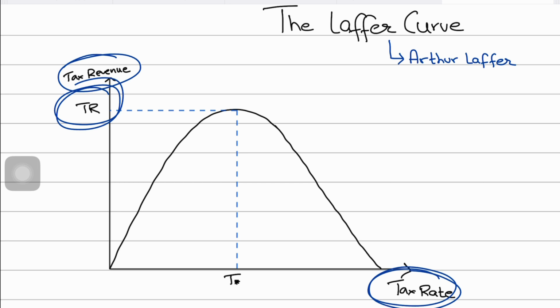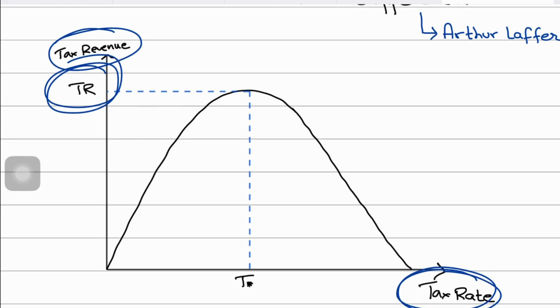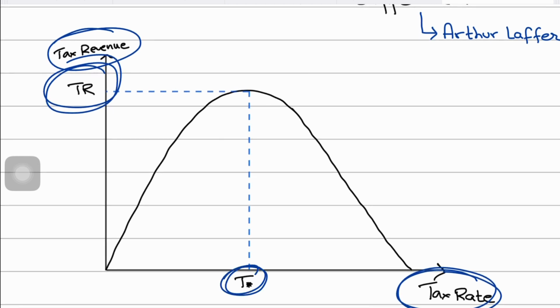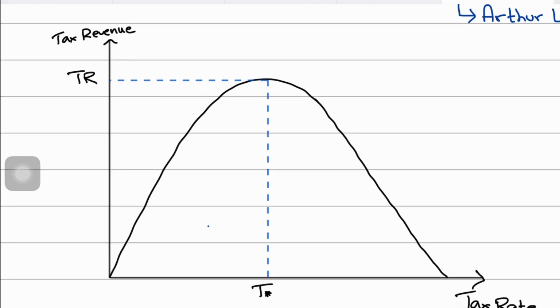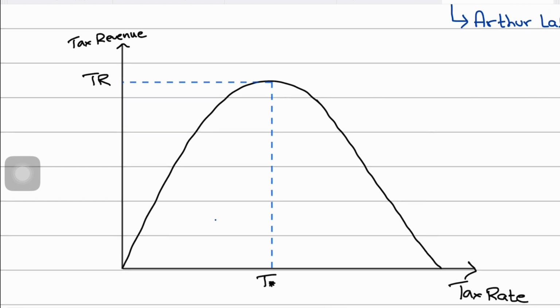And what Laffer suggested in this curve was that there is a certain tax rate at which the government is going to maximize its tax revenues, which are measured on the vertical axis. And beyond this tax rate, the tax revenues would start falling. What the Laffer curve says is that at a tax rate of 0%, measured on the horizontal axis, the government collects absolutely no tax. Tax revenue will be zero. Well, this is kind of obvious, right?